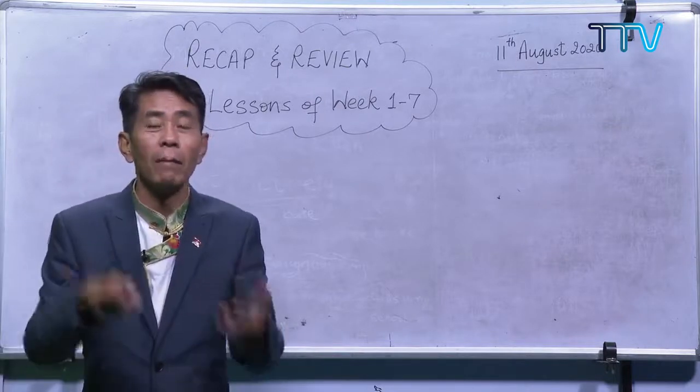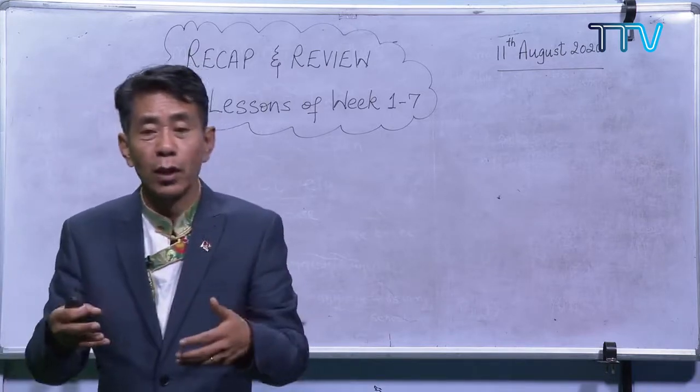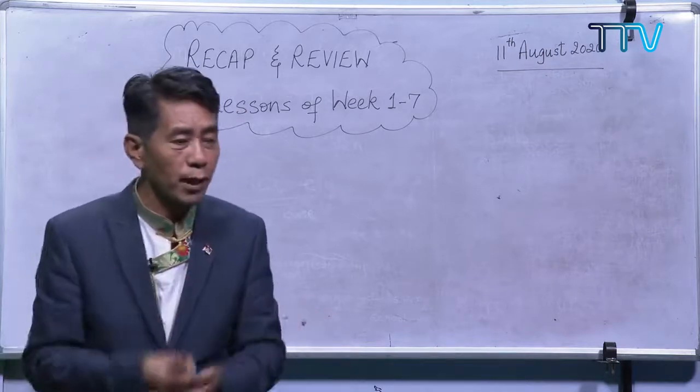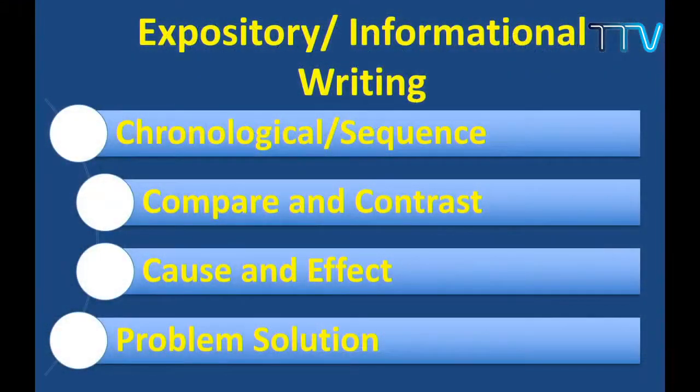And then we have got compare and contrast. Sometimes the writers talk about something and then they try to explain the similarities and differences. So they use compare and contrast. And sometimes the writer comes up with one problem and then they come with different kinds of solutions. And sometimes the writer talks about the causes and the effect. Because of this, so many things came. Why? Because of this. Now these are the 4 types of informational writing. I repeat: chronological, compare and contrast, cause and effect, problem solution.